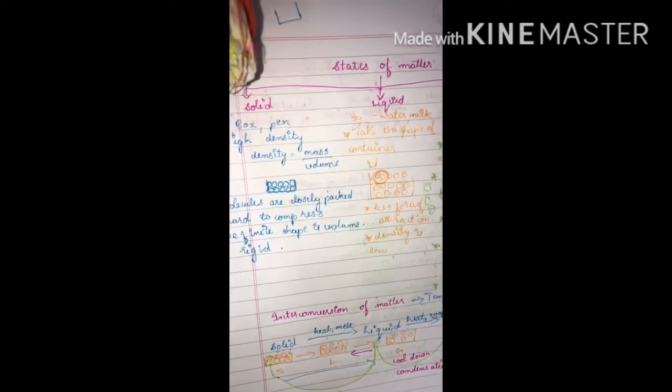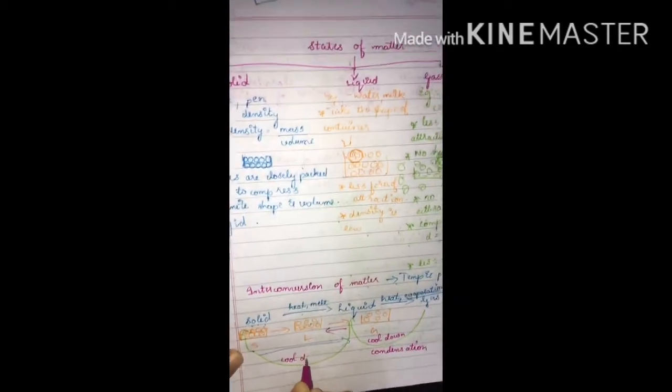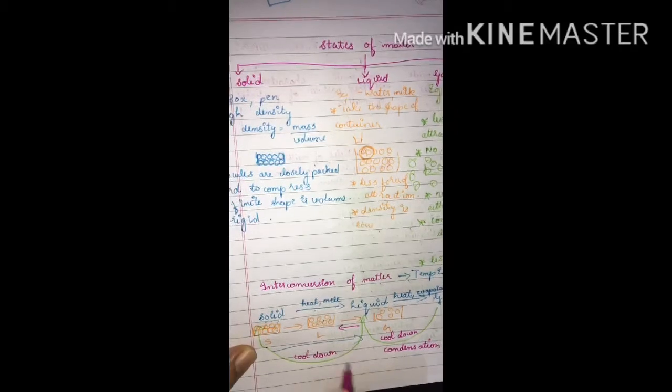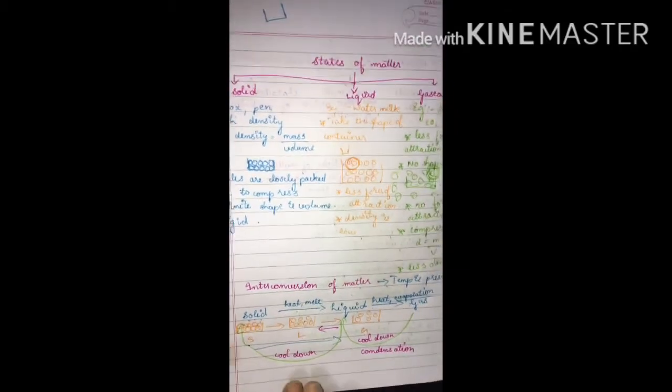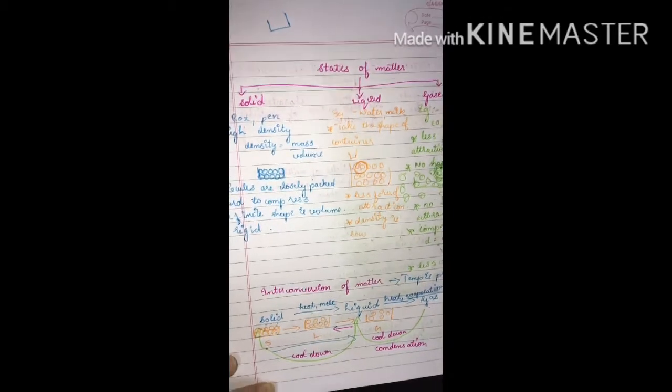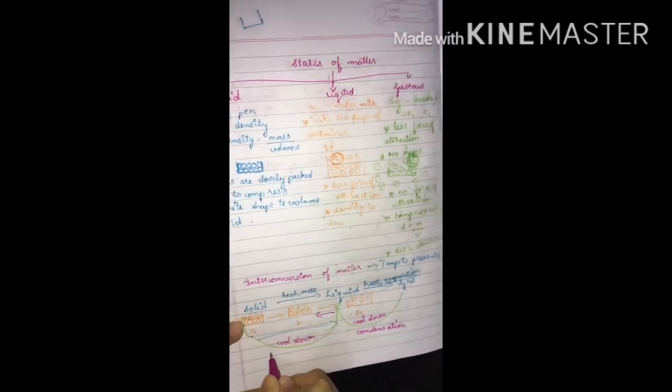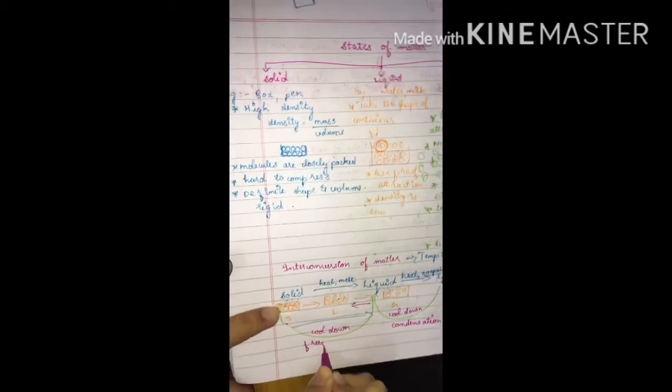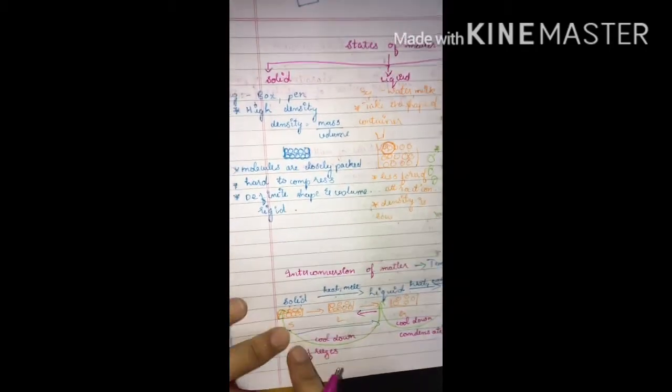And next is liquid on cooling down, that is when again the temperature is decreased, it freezes into solid.